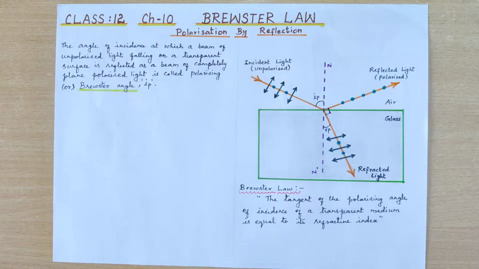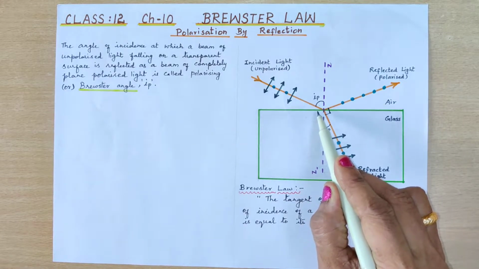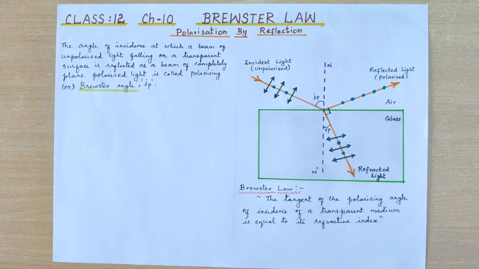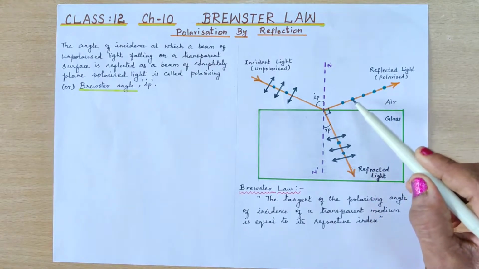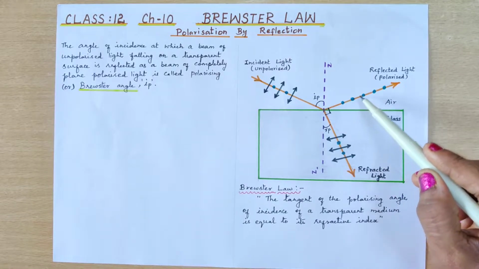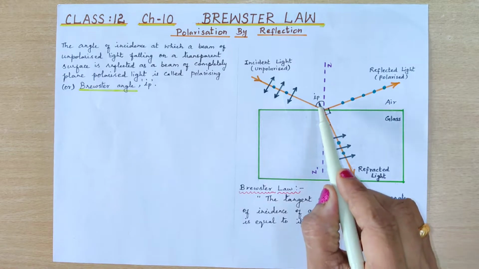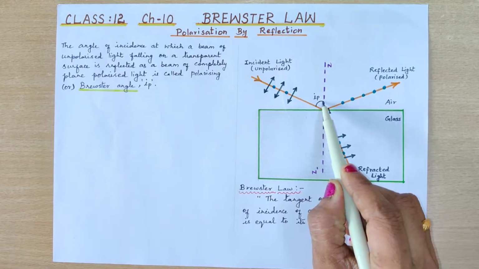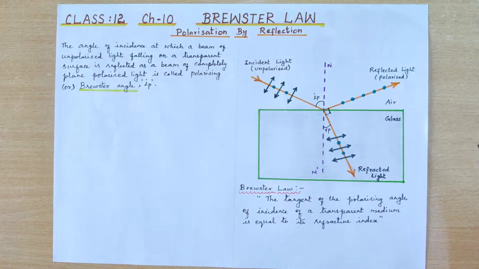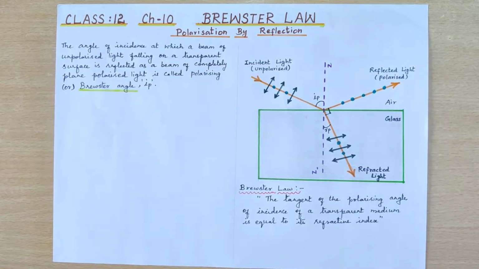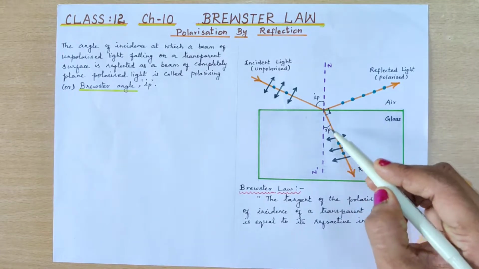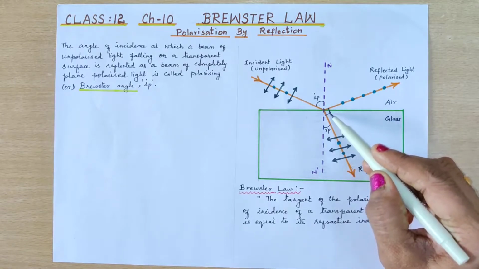But according to the British physicist Brewster, if ordinary light is incident on a transparent medium, for a particular angle of incidence the reflected light is completely polarized, with its vibrations perpendicular to the plane of incidence. This is possible when the angle of incidence is equal to the angle of polarization. At the polarizing angle, the reflected and the transmitted rays are perpendicular to each other.